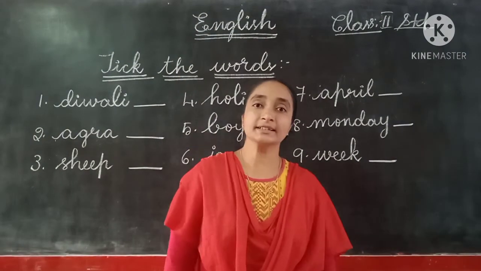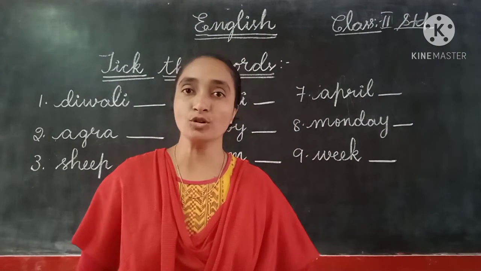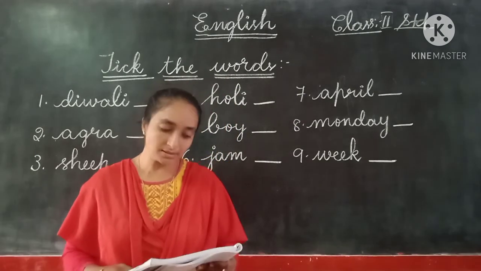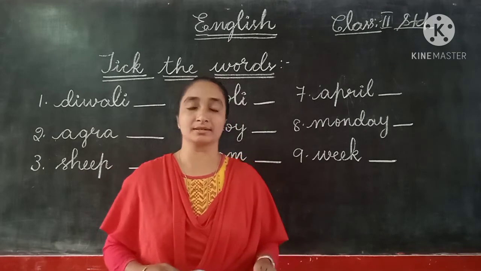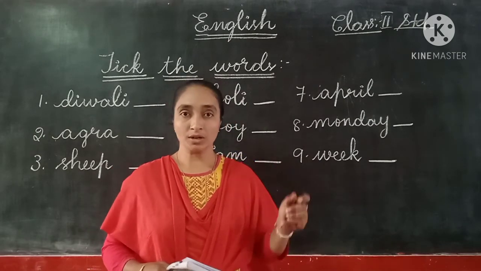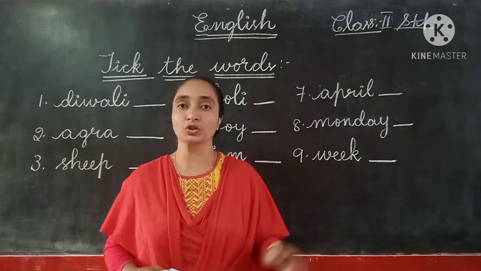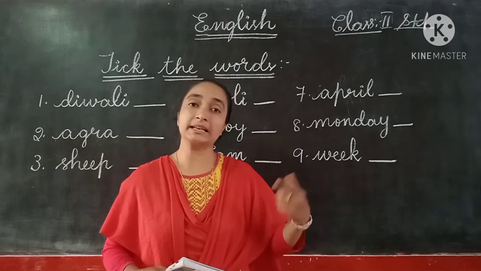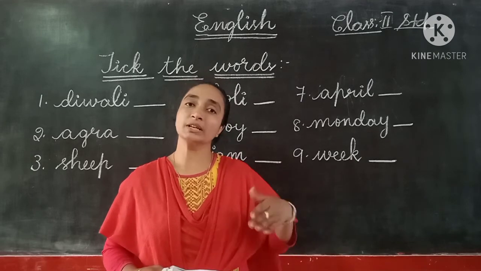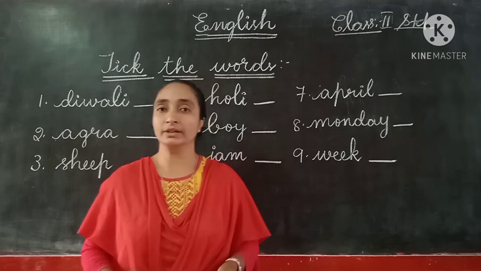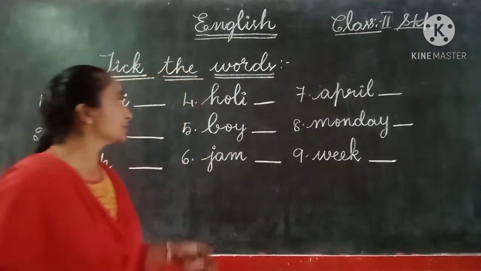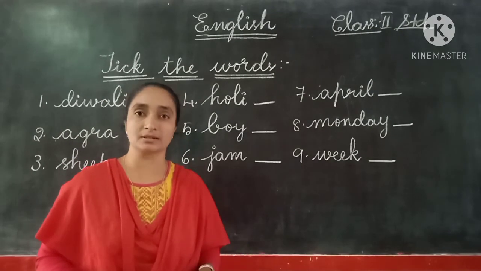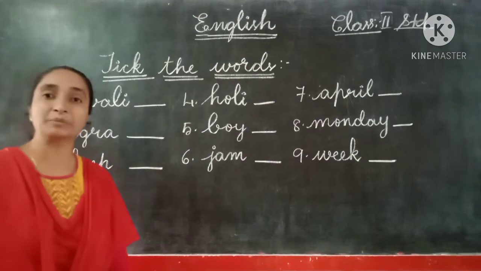So children, let us see the third Roman, that is the C Roman in our textbook. So what is the C Roman here we have? Tick the words that should begin with capital letters. So the words which should begin with the capital letters, those words we have to give a tick mark and put a cross against the rest of the words. So the remaining words you can keep the cross mark. So let us see children, what are these words? So these words will start with the capital letters. The first one already has been completed in our textbook.